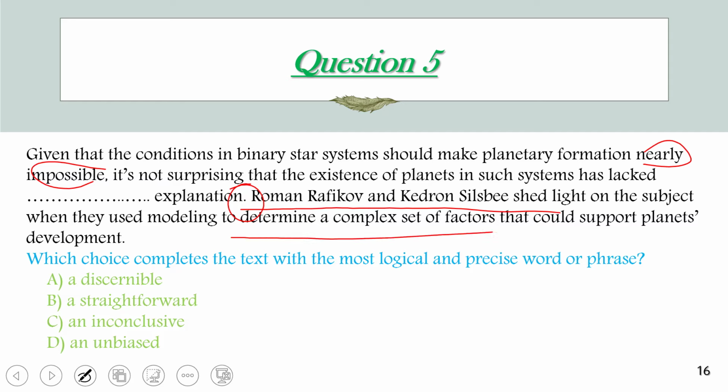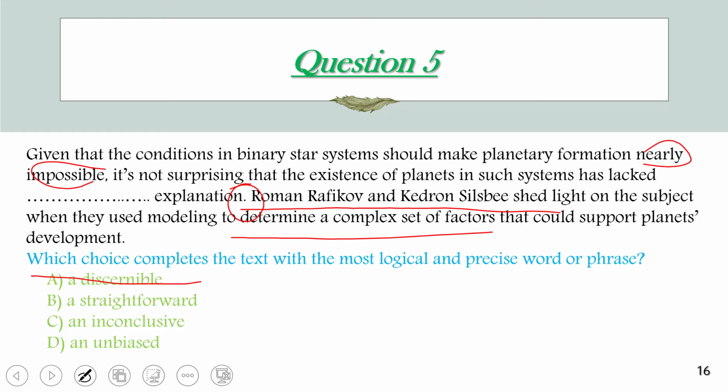But these two scientists did modeling showing that it is possible for some planets to form, but under some very complex conditions. So of course this doesn't work here, because discernible means cannot be accepted or cannot be proved, but they try to prove it using some modeling, so we cannot take this as the correct answer.